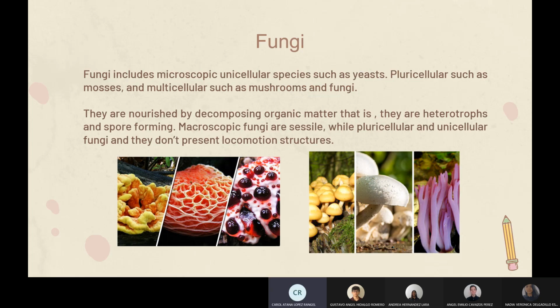Fungi includes microscopic unicellular species such as yeast, pluricellular such as molds, and multicellular such as mushrooms. They are nourished by decomposing organic matter, that is, they are heterotrophs and spore-forming. Microscopic fungi are sessile, as are pluricellular and unicellular fungi, and they do not present locomotion structures.